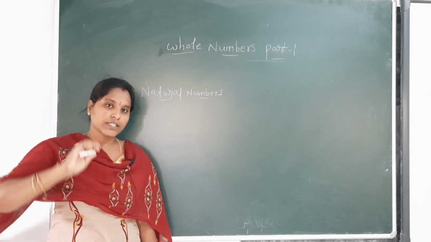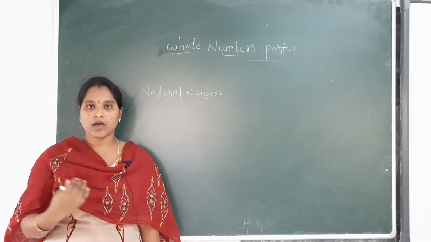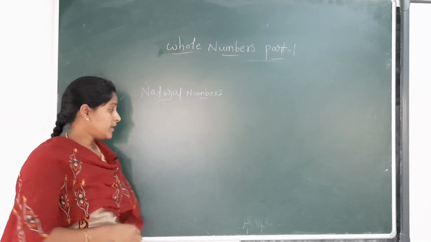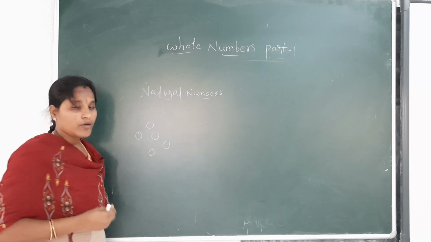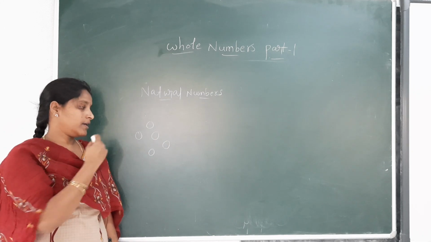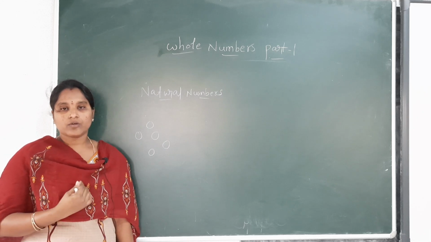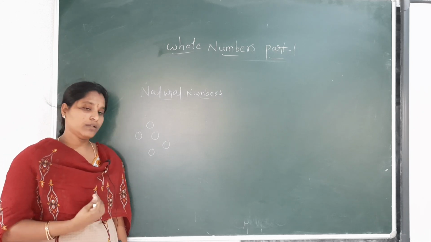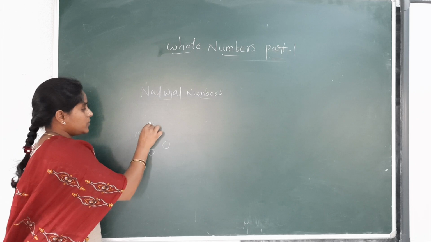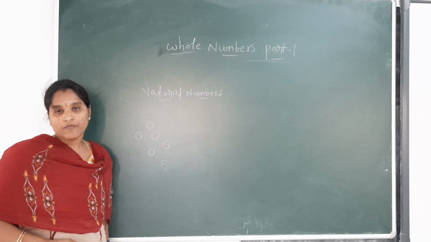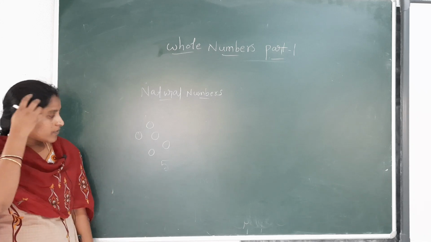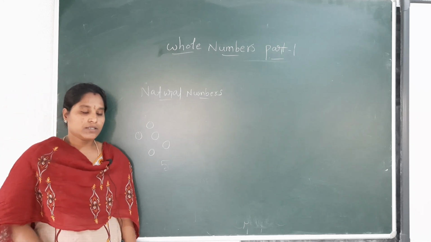Generally we use numbers to count things or objects. For example, here we have a group of balls. We don't know how many balls are there here. What do we have to do? Let's start counting the number of balls. 1, 2, 3, 4, 5. How many balls do we have here? 5 balls. Here we have 5 balls.